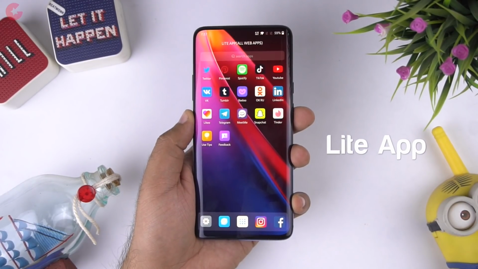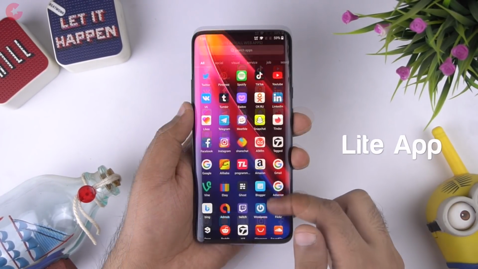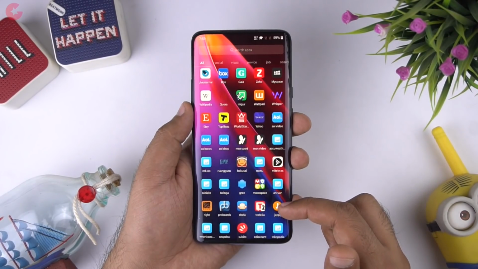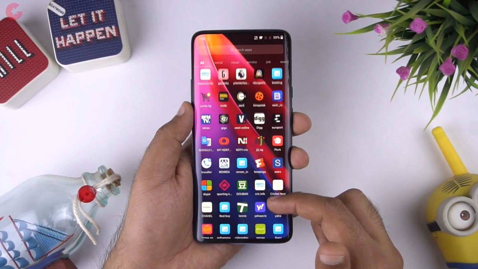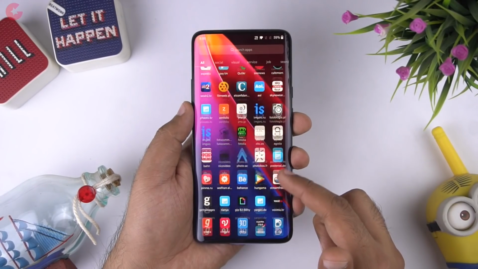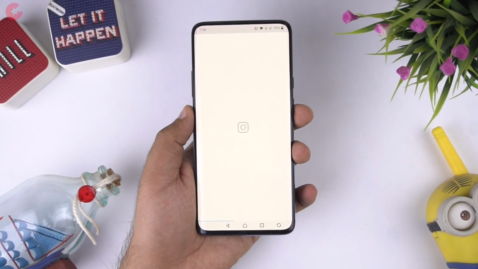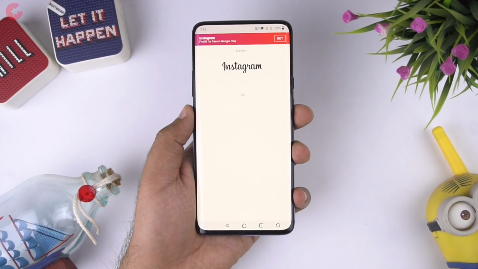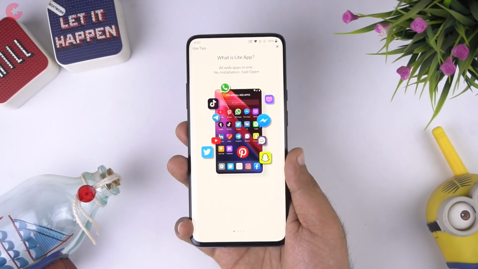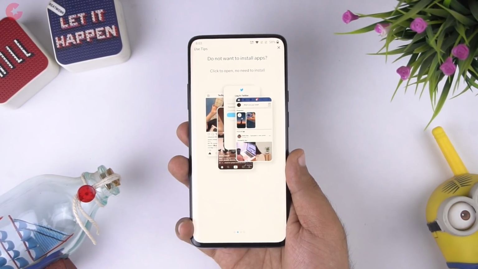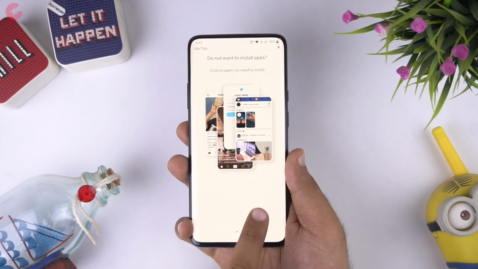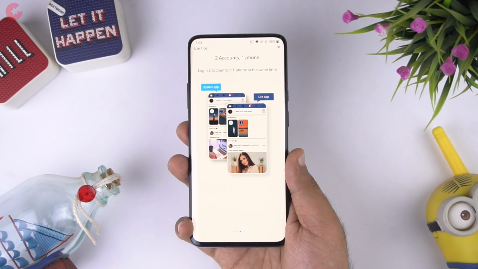Next app we have in our list is the Light app. Light app provides a shortcut to access the web apps on your device. There are 100 plus web apps here such as Facebook, YouTube, Pinterest, etc. Light app allows you to use all the apps without the need of installing them on your phone. And I find this really good, as sometimes you need to use an app for a couple of times, and now instead of installing the app, you can access the app from here.